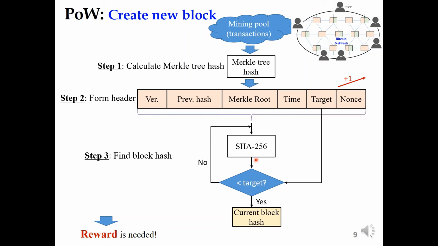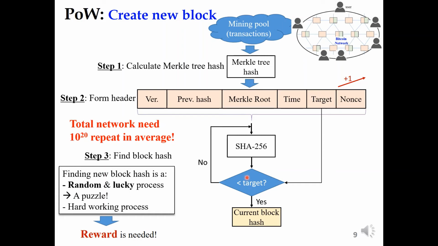And remember that one property of the hash function is that it is pseudo random. It means that the generated hash value is somehow random. We cannot estimate, we don't actually know when the valid hash can be generated. Cannot estimate because it's somehow random, right? So finding the hash that meets the target is somehow lucky or unlucky.